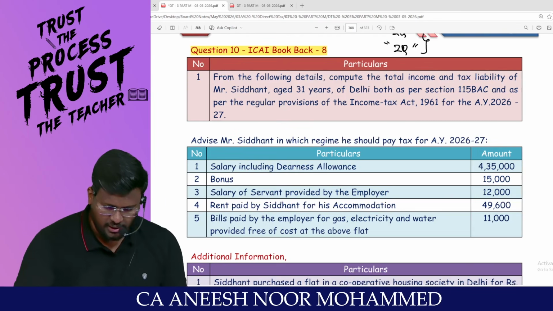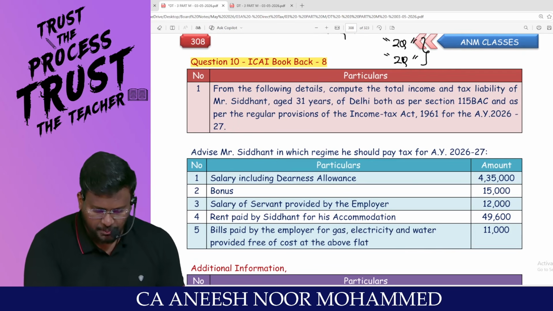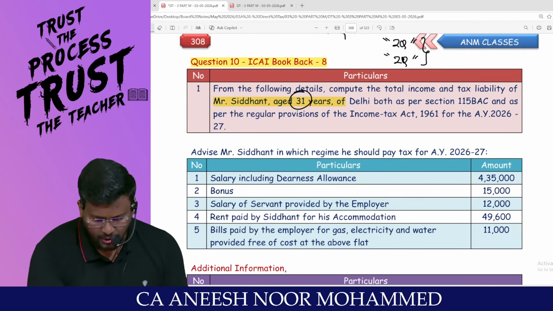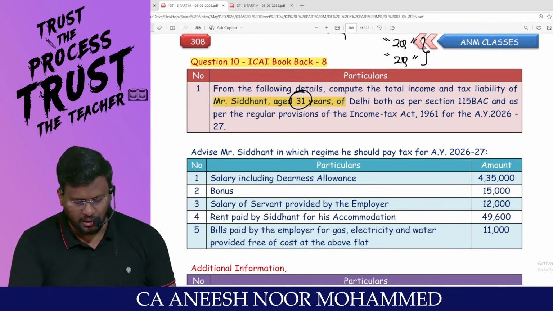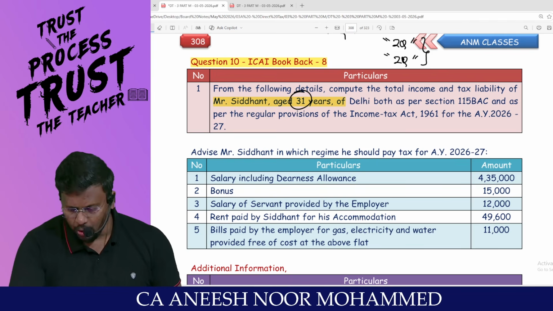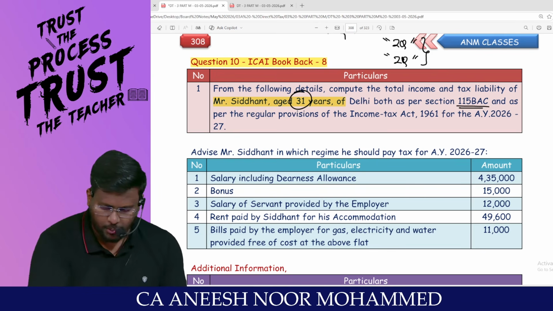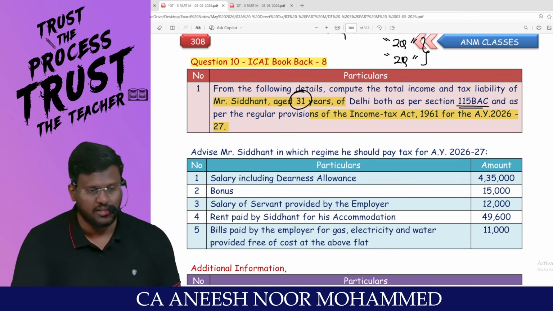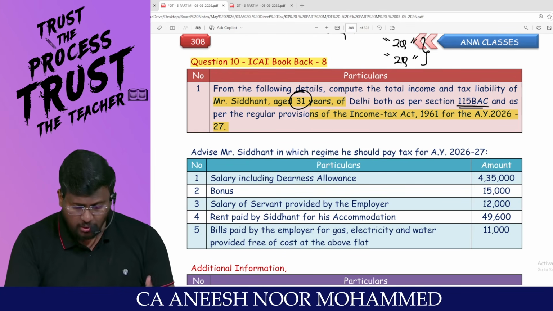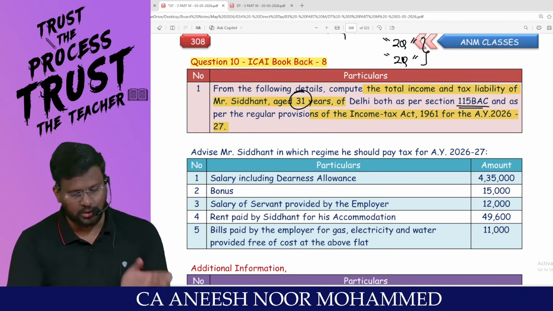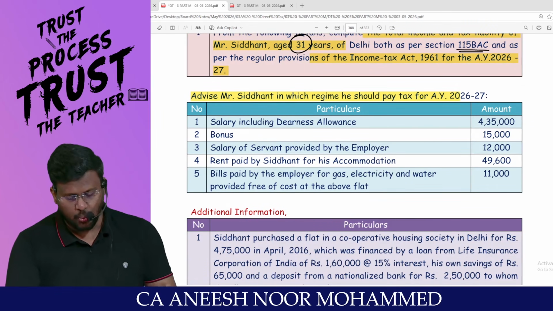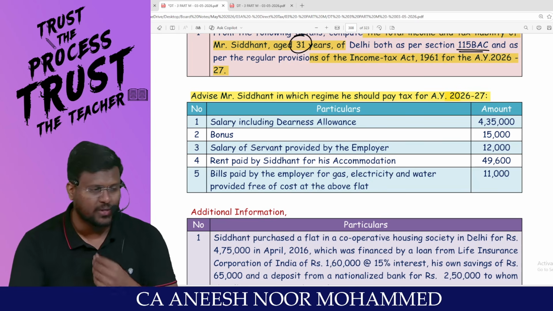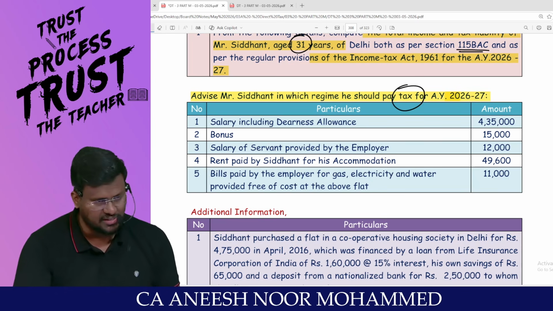From the following details, compute the total income and tax liability of Mr. S, aged 31 years. Age is relevant under the optional tax regime. Age is irrelevant under the default tax regime of Delhi. Both as per 115BAC and as per the regular provisions of the Income Tax Act for the assessment year 26-27. So we have to calculate the total income and the tax liability both under the default tax regime and also under the optional tax regime. Advise Mr. Siddharth in which regime he should pay tax for assessment year 26-27. The regime in which the tax liability is less, as per that regime, he is liable to pay the tax.